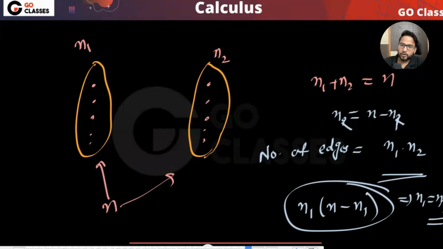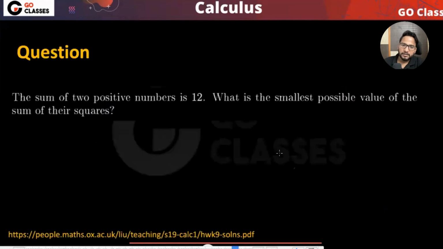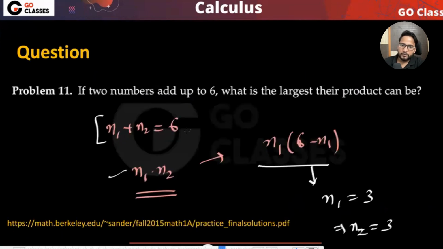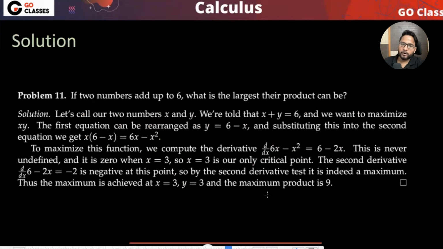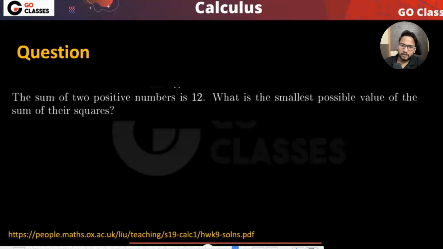So basically, this is just a similar pattern. This n1 plus n2 equals n, and you want to maximize n1 into n2, right? The similar pattern we have seen. Here n1 plus n2 is fixed, and n1 into n2 you want to maximize. Similarly, the same pattern appears in this question, which you can try as homework.